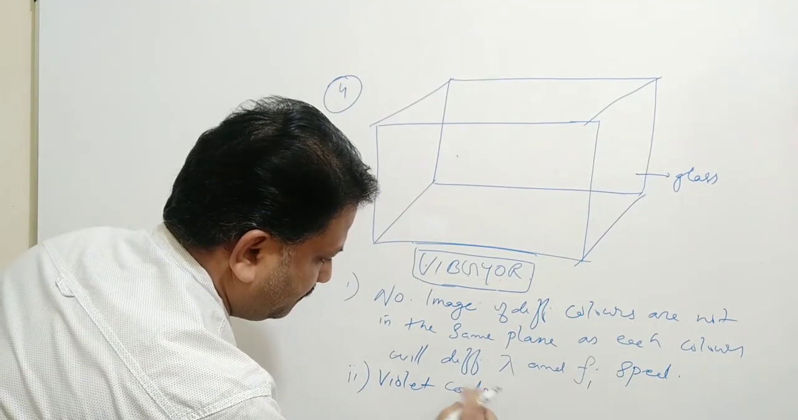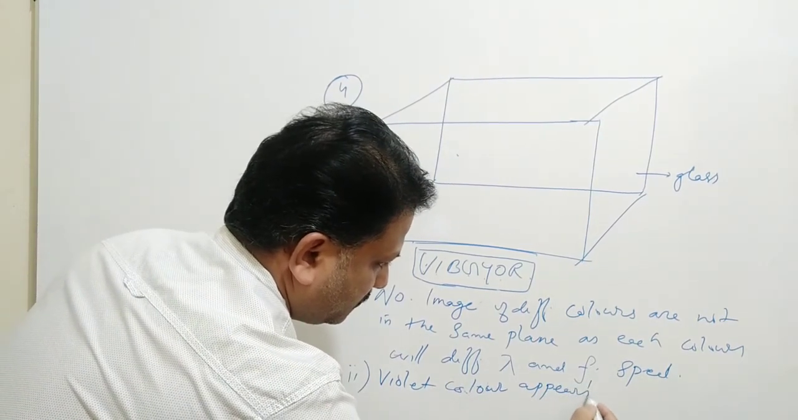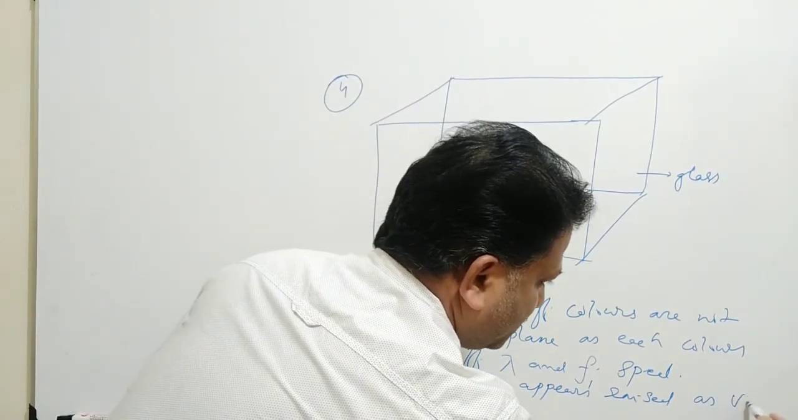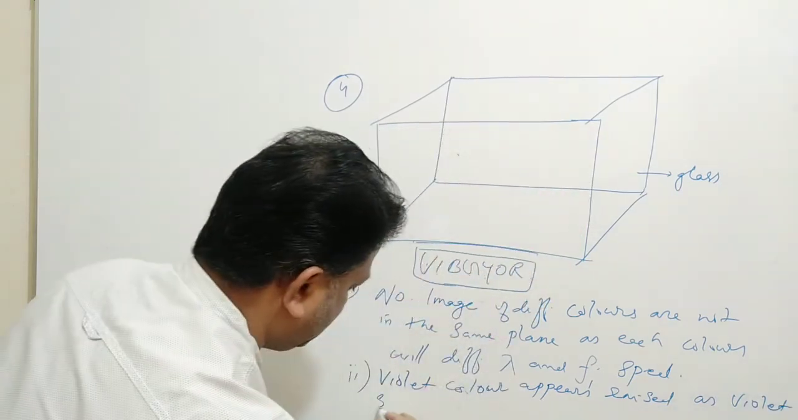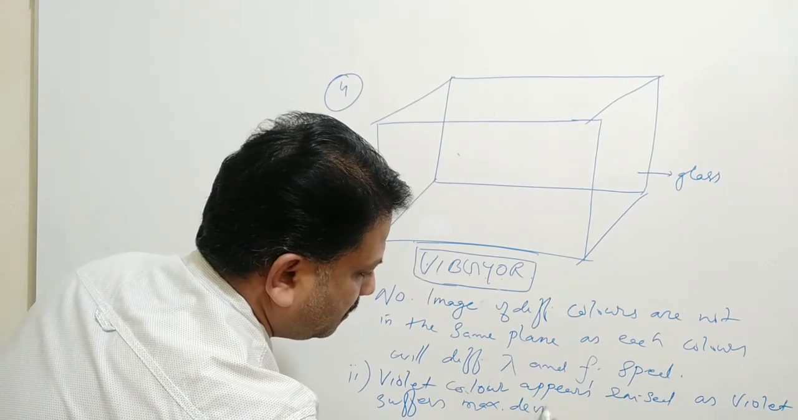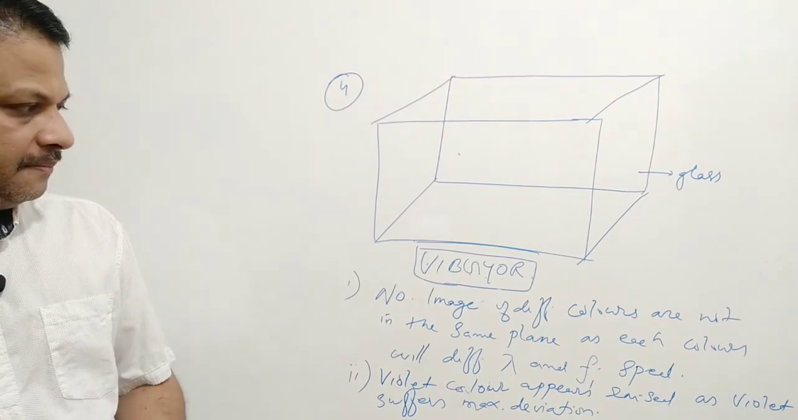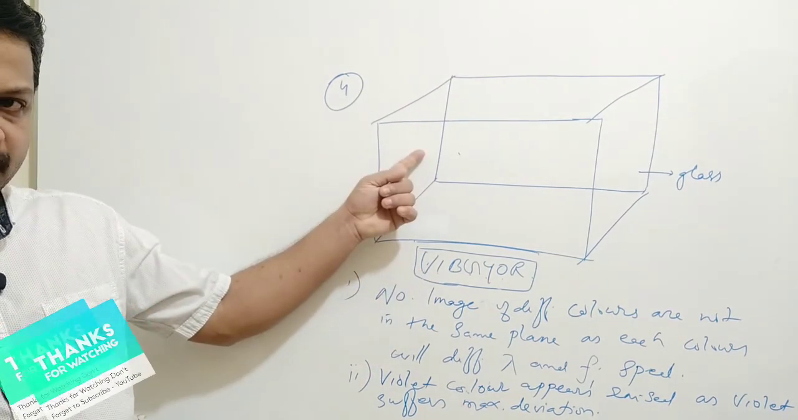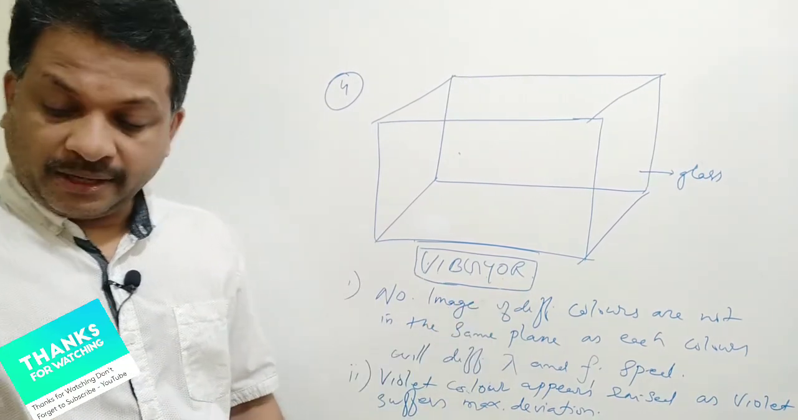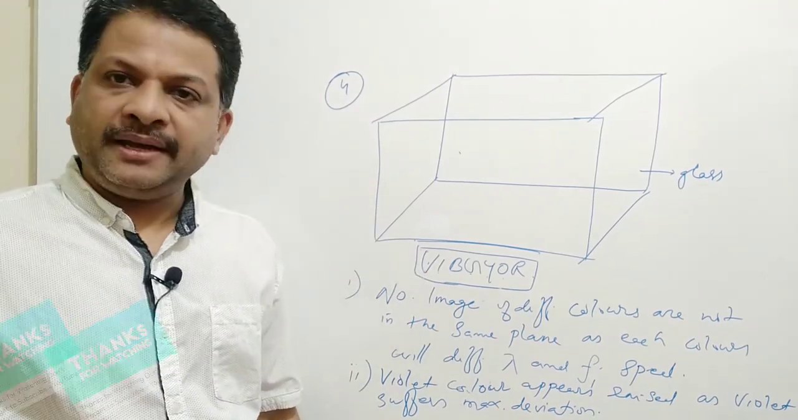So violet color appears raised as violet suffers maximum deviation. Okay, clear? So violet color appears to be raised, and which will be the least raised? Red color, because red will suffer least deviation. Okay, fine. Is it clear to you? That's all for today. Thank you very much.